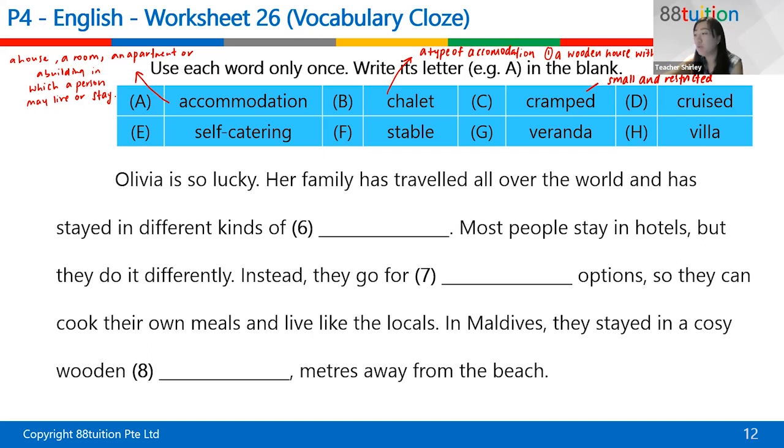Okay. Now, cruise can be a noun, can be a verb, but because it has an ed, it's actually a verb. Okay, a cruise ship is basically a ship that's really huge and it has all sorts of activities on it so that the visitors can enjoy themselves. Okay, so cruise can mean a vehicle that travels very smoothly. It cruises, okay.